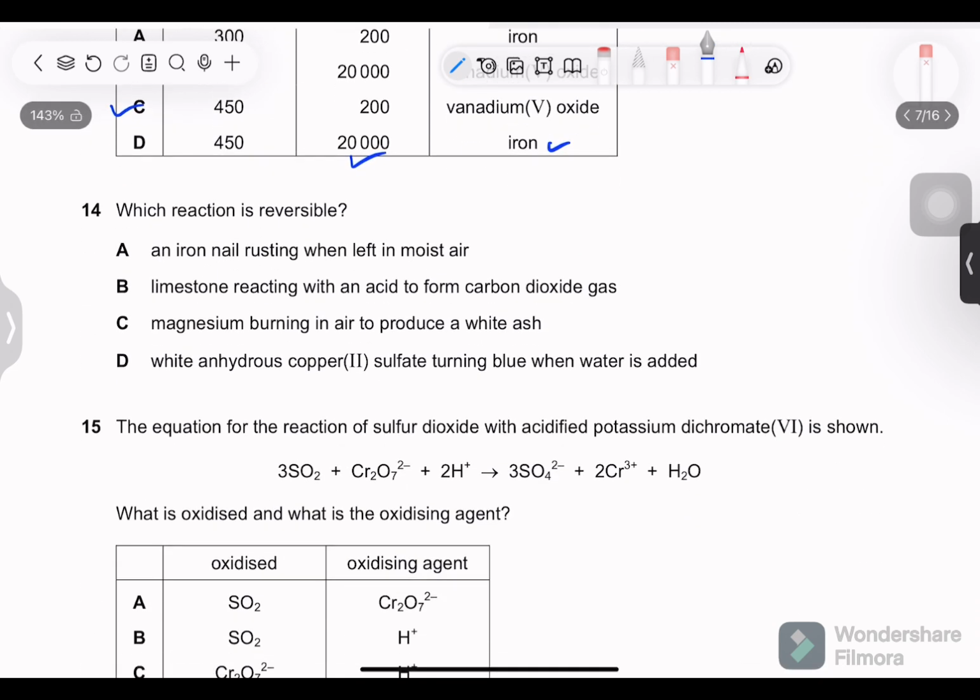Next, which reaction is reversible? An iron nail rusting when left in moisture. Rusting is not reversible. Once rust is formed, you cannot reverse it. You cannot get the original iron back. Second, limestone reacting with an acid to form carbon dioxide gas.